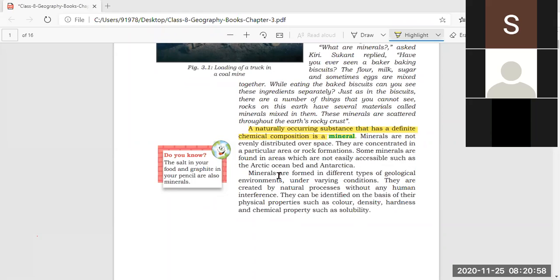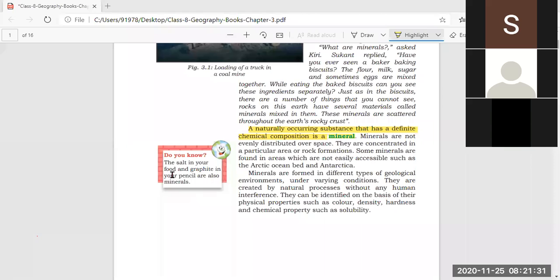That means we cannot get them easily from the Arctic Ocean bed and Antarctica. So these are some places where minerals are present, but they are not within the reach of human beings easily. I think this much is clear.